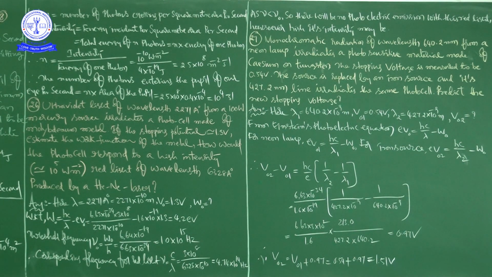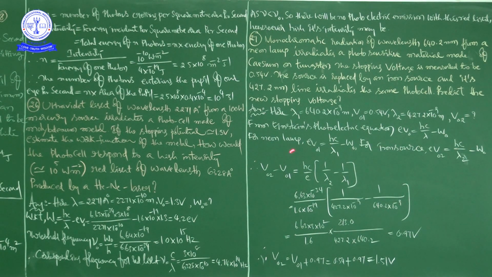First, we have to write down the given values. Lambda 1 is 640.2 into 10 to the power of minus 9 meters, and V01 as 0.54 volt, and lambda 2 as 427.2 into 10 to the power of minus 9 meter, because nano is 10 to the power of minus 9. Now V02 is equal question mark.